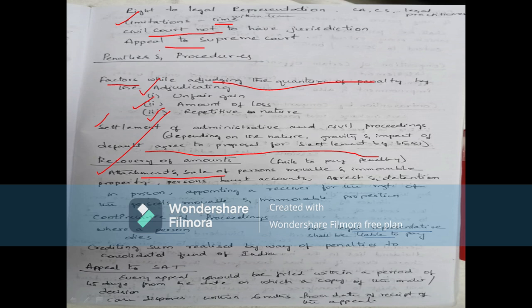The person's bank accounts also, not only properties. And finally, arrest and detention is also made, and a receiver is appointed for the management of the person's movable and immovable property. If necessary, they can appoint one person to deal with this case, to collect and receive the person's movable